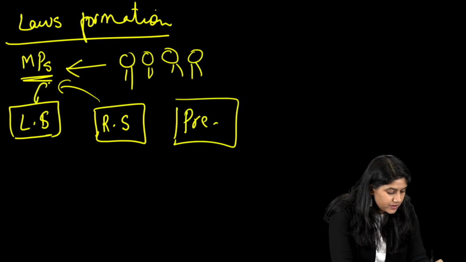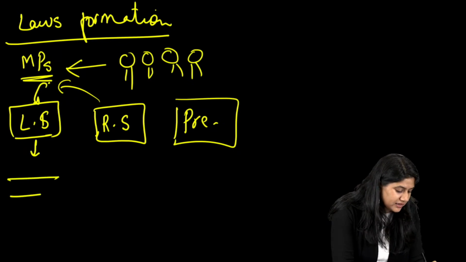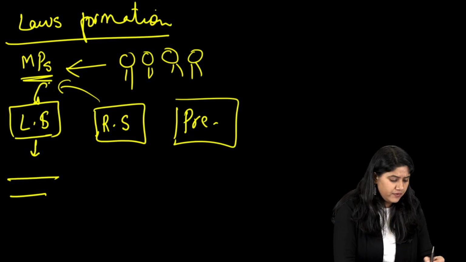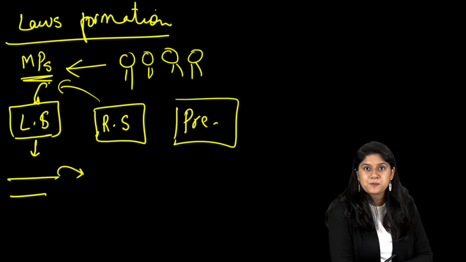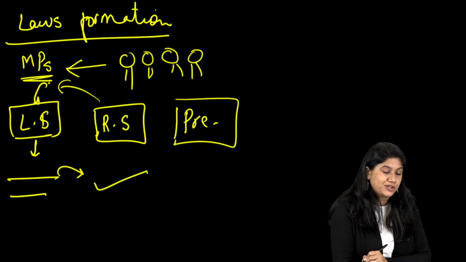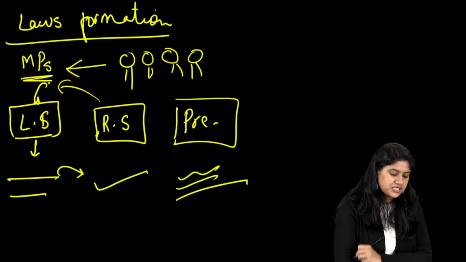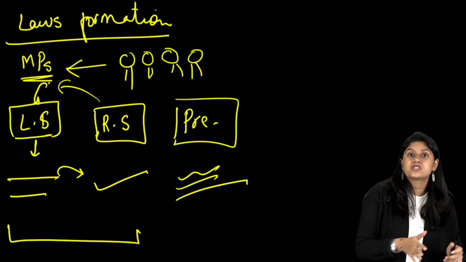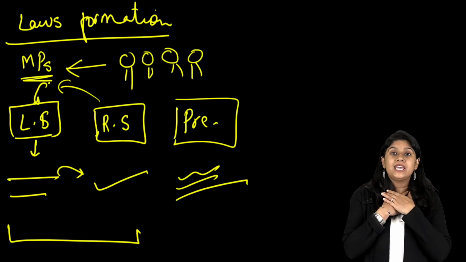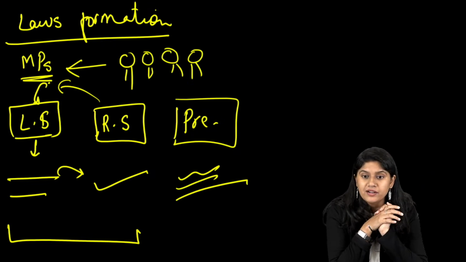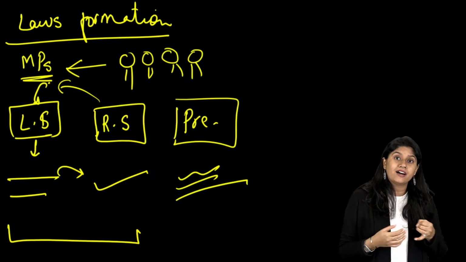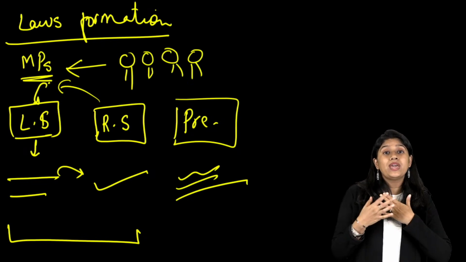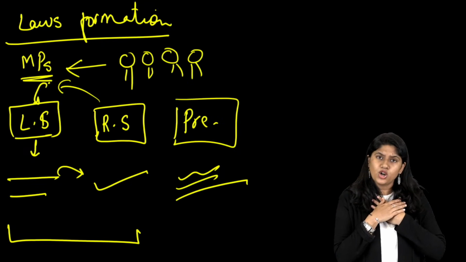They will say, you know what, we want to make these two laws. We will make these two laws altogether. Then of course, if they pass this bill, it goes to the Rajya Sabha where they will also put a signature, and the president will also put a signature, and that's how the law will be formed. Now when the discussions are happening in both the Lok Sabha and the Rajya Sabha, we get a chance to be aware of it. We have television, we have newspapers, we can read through it, and then we will decide whether this law is good for us or not.